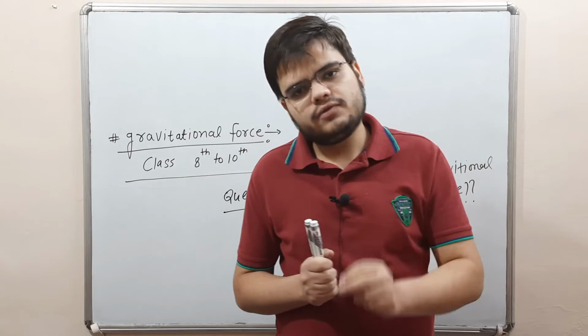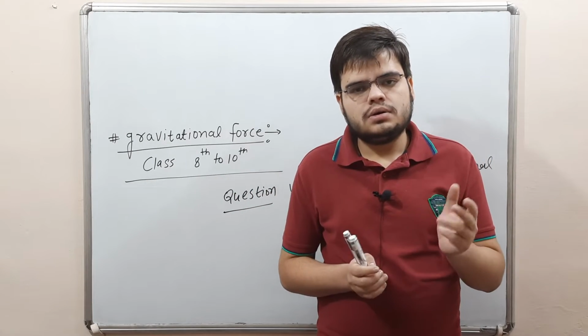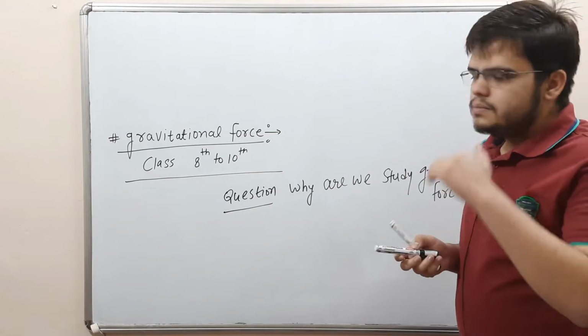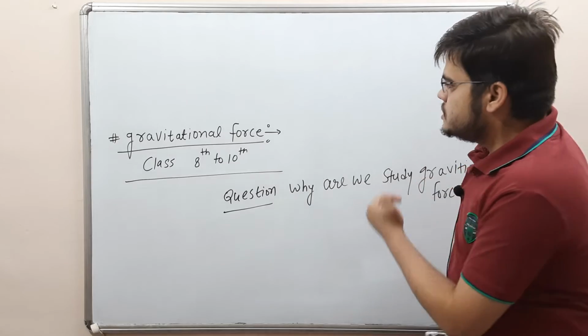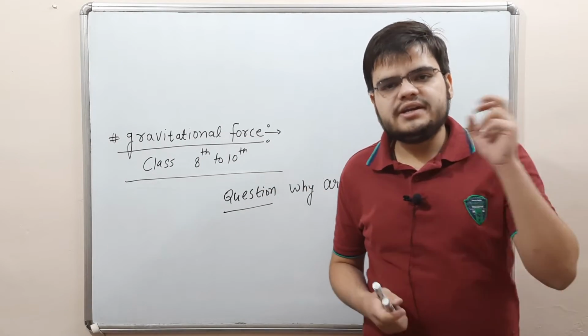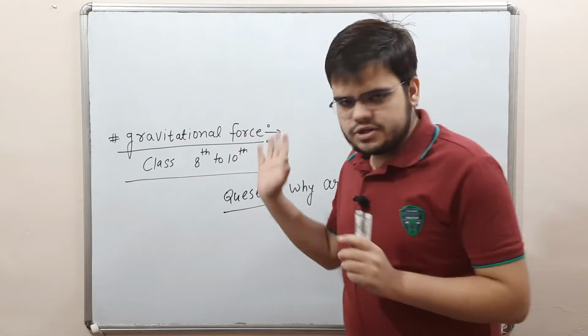Why does the apple fall under the tree? Because of this issue created in the earth, so we have to discuss gravitational force.